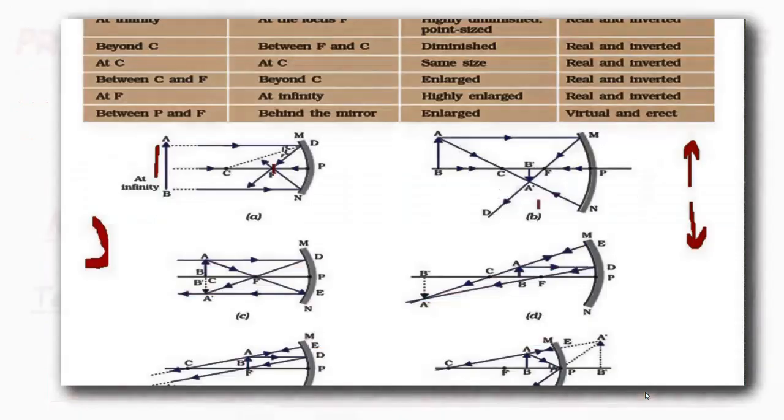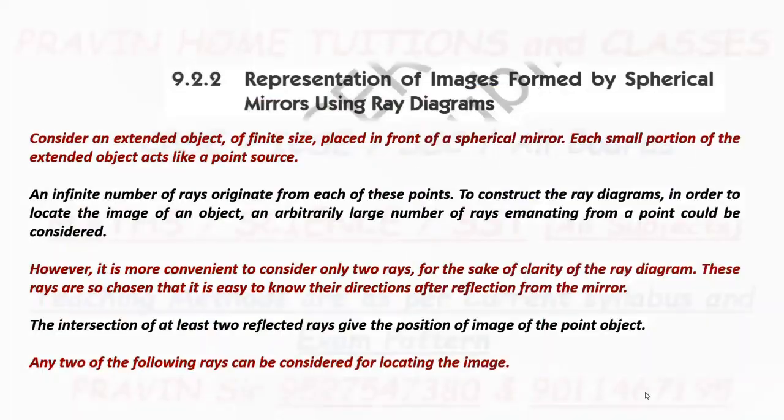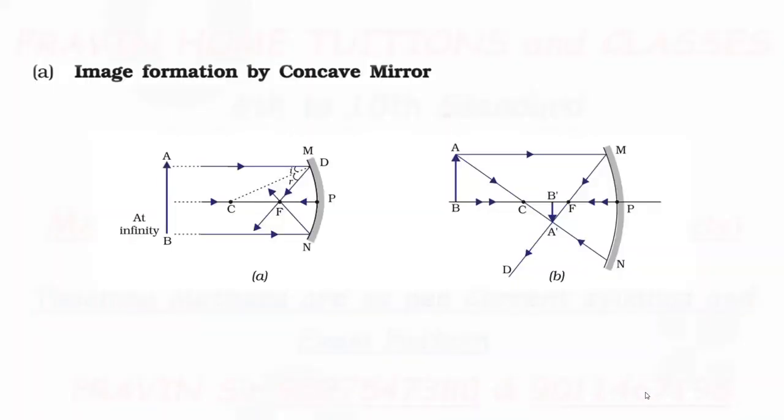Now, second condition: the object is placed far beyond the center of curvature. This is the object AB.